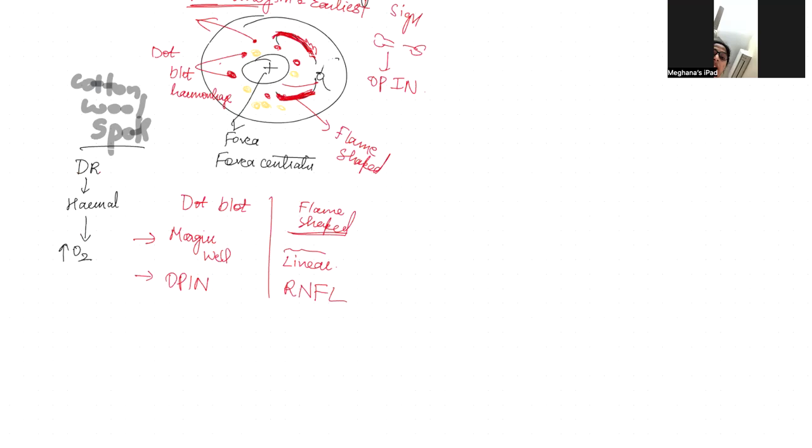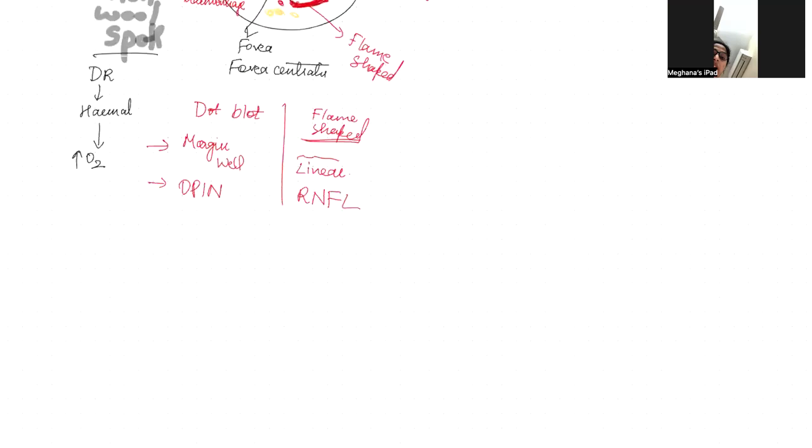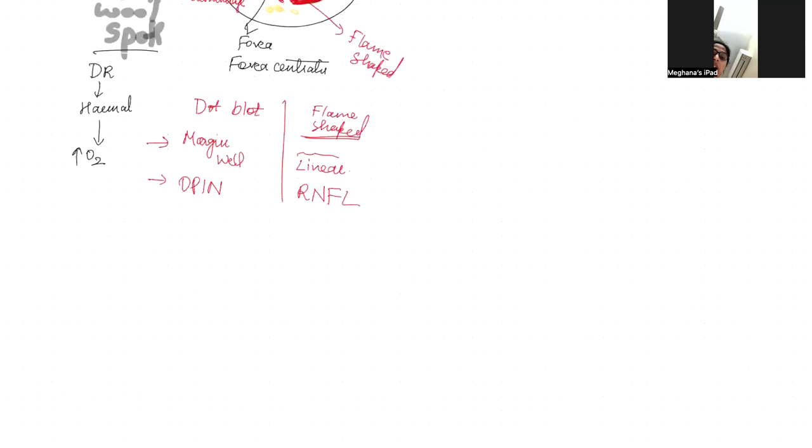So as a result, the retinal vessels, in which the blood flow is usually laminar, become turbulent and attenuated as the oxygen demand increases. Attenuation is nothing but thinning of retinal vessels.